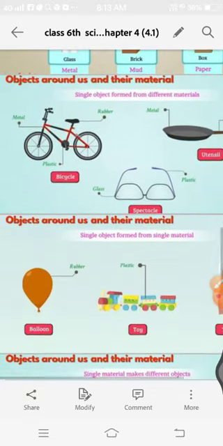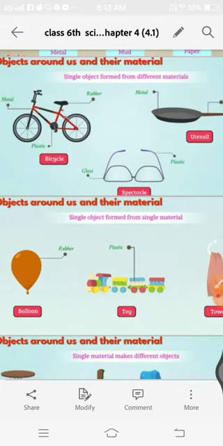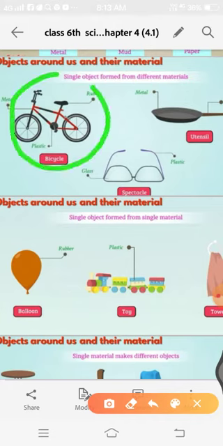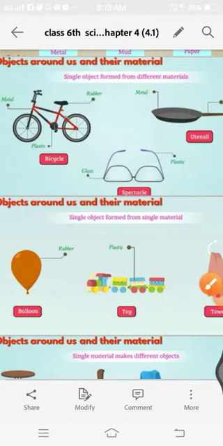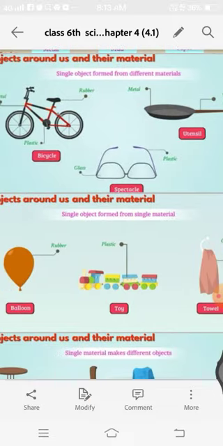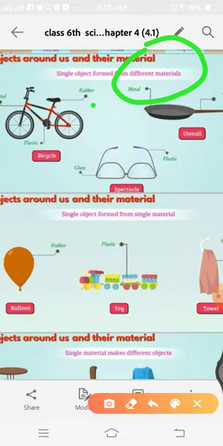See, a single object formed from different materials. Suppose it is a bicycle, it is a single object, but it is made from different materials: rubber, metal, and plastic.